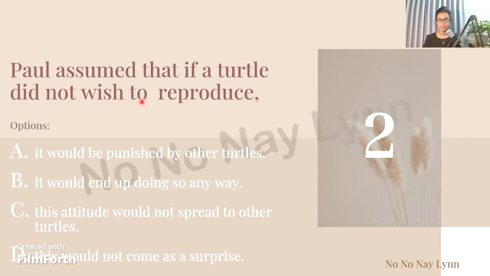Or number C, this attitude that the turtle does not want to reproduce will not spread to other turtles. Is it number C or number D? This would not come as a surprise. Is it not surprising? Is it normal? So before we find the answer, we know what to do. We have to locate the answer. We have to locate the fact from the question.